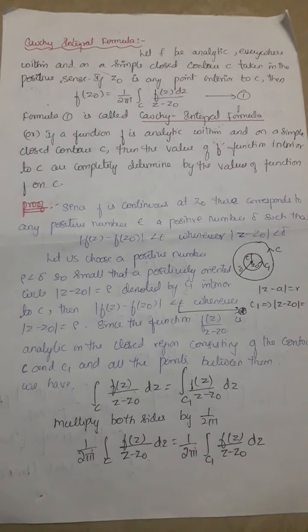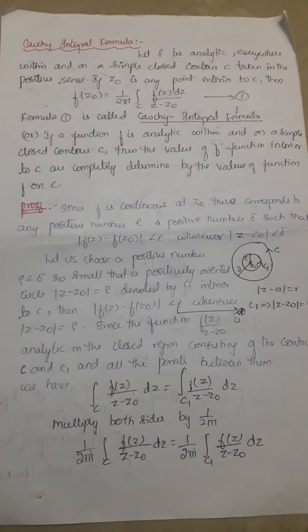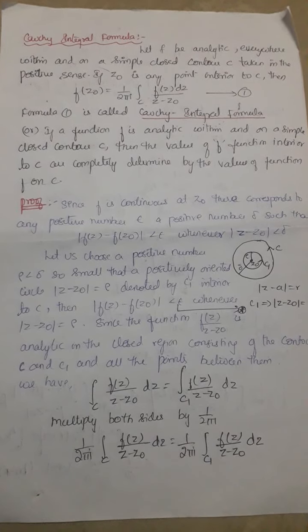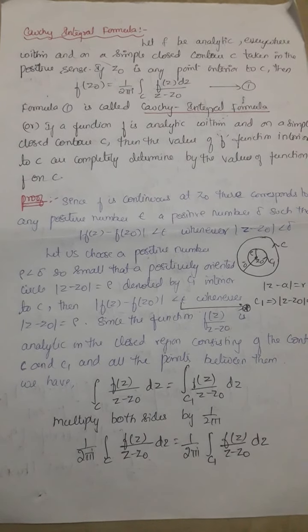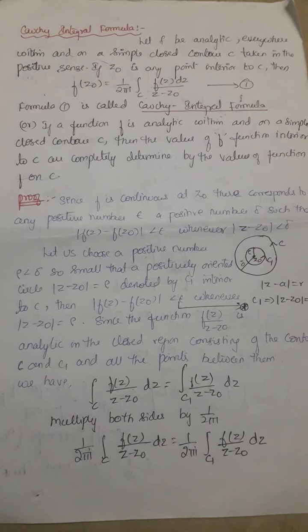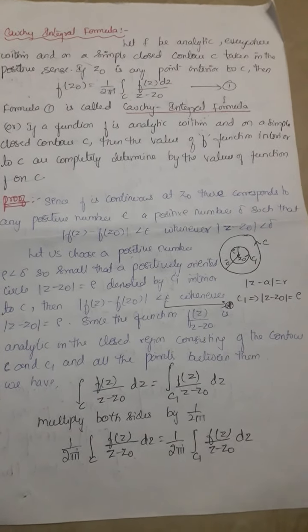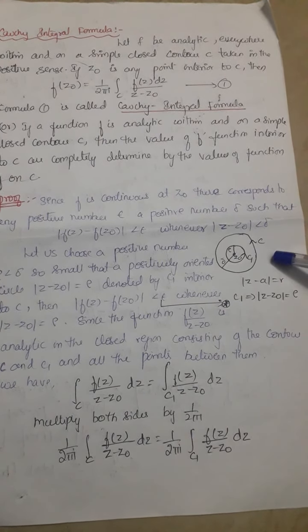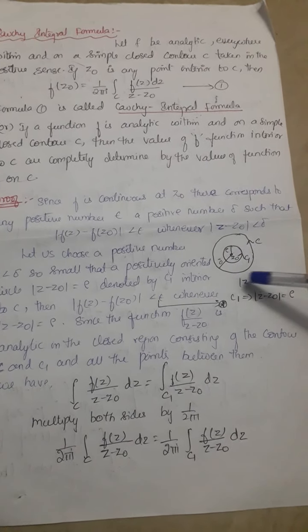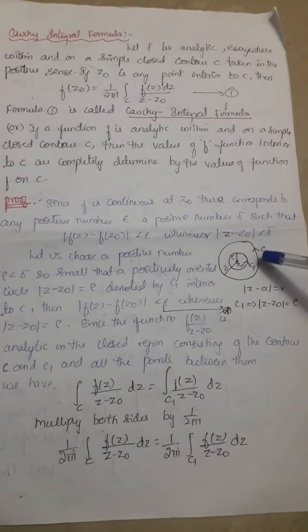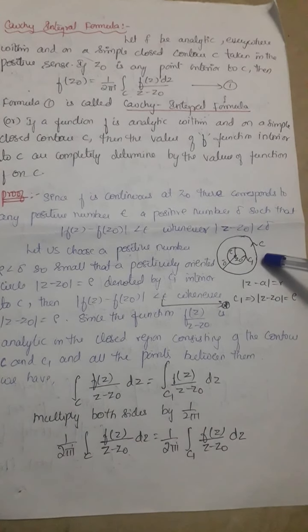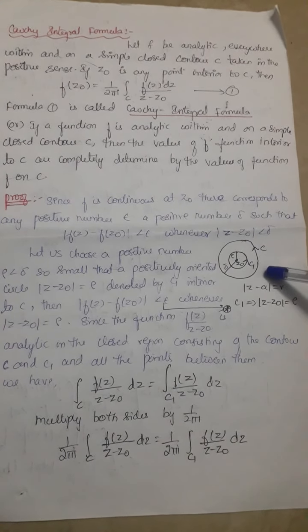Let f be analytic everywhere within and on a simple closed contour C taken in the positive sense. That means f is analytic, f has a derivative everywhere within and on the simple closed contour C. This is called the closed contour C. It is in the positive direction, so f has a derivative that exists in the simple closed contour C and it is taken in the anti-clockwise direction.